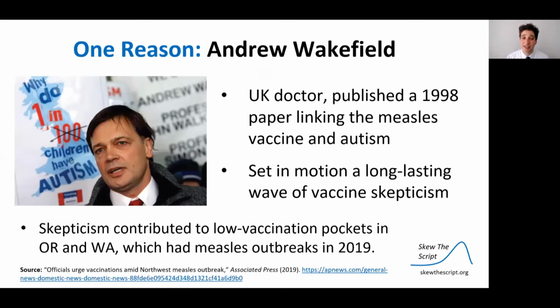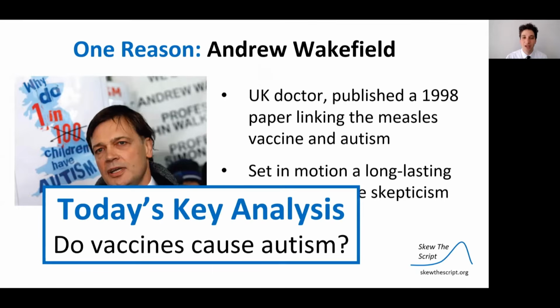Well, one possible reason is research published by this man, Andrew Wakefield. He was a British doctor who published a 1998 paper linking the measles vaccine and autism. His research set in motion a long-lasting wave of vaccine skepticism, and that skepticism contributed to low vaccination pockets in states like Oregon and Washington, which had pretty substantial measles outbreaks in 2019. So today, we're going to use the tools of statistics to analyze, do vaccines in fact cause autism spectrum disorder?